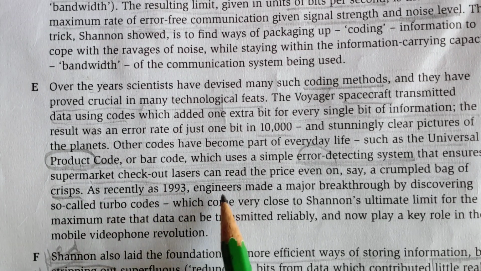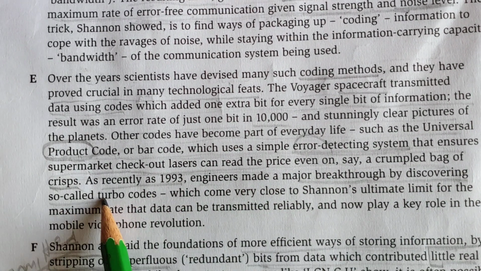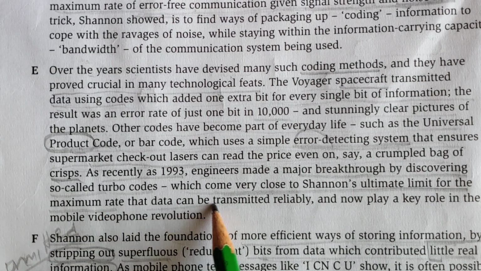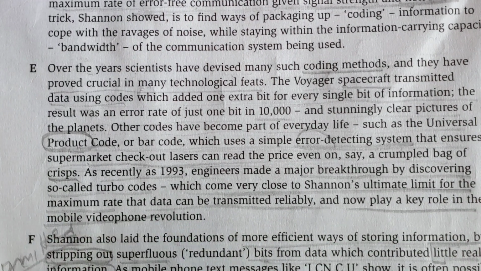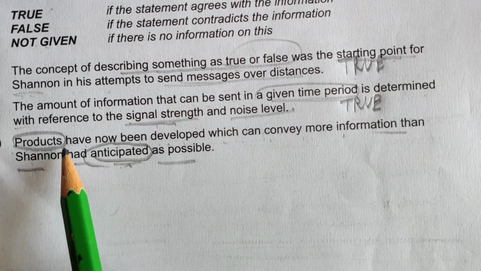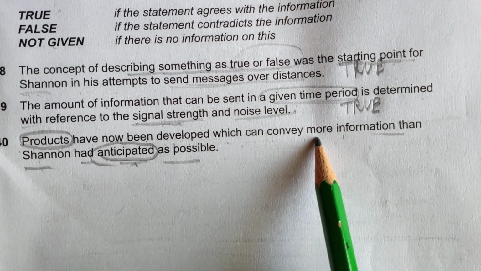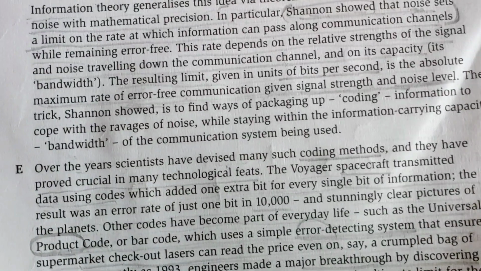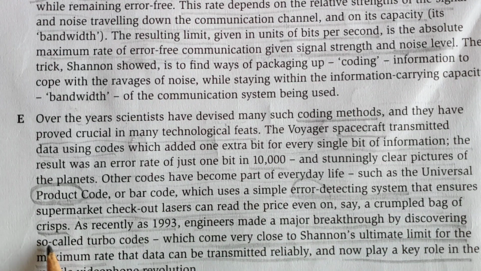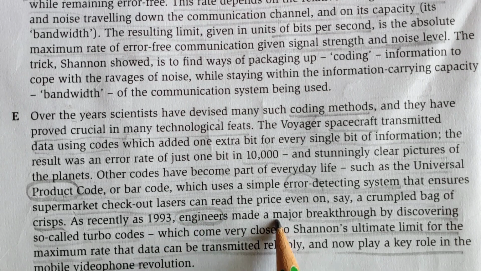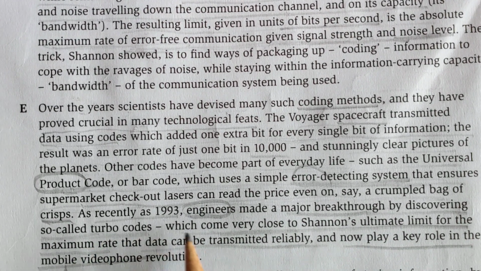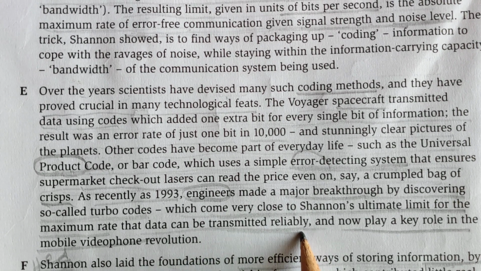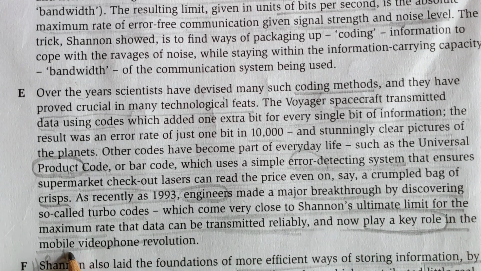As recently as 1993, engineers made a major breakthrough by discovering so-called turbo codes, which come very close to Shannon's ultimate limit for the maximum rate that data can be transmitted reliably, and now play a key role in the mobile videophone revolution. Now here, what they are saying is: products have now been developed which can convey more information than Shannon had anticipated as possible, but the statement is not matching.